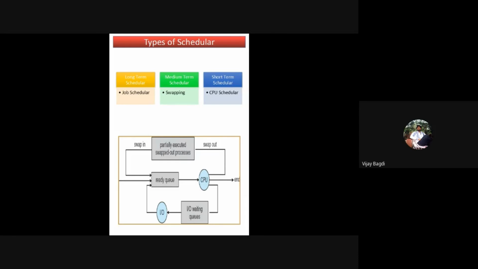Let me repeat: what is the task of the long-term scheduler? To keep jobs ready in the job pool. That's why it is also called a job scheduler. What does the short-term scheduler do? It is responsible for moving processes from main memory to CPU. That's why it is also called a CPU scheduler. Whereas the medium-term scheduler is responsible for swapping partially executed processes out from the CPU and into the main memory, that is, the ready queue. So these are the different types of scheduler.